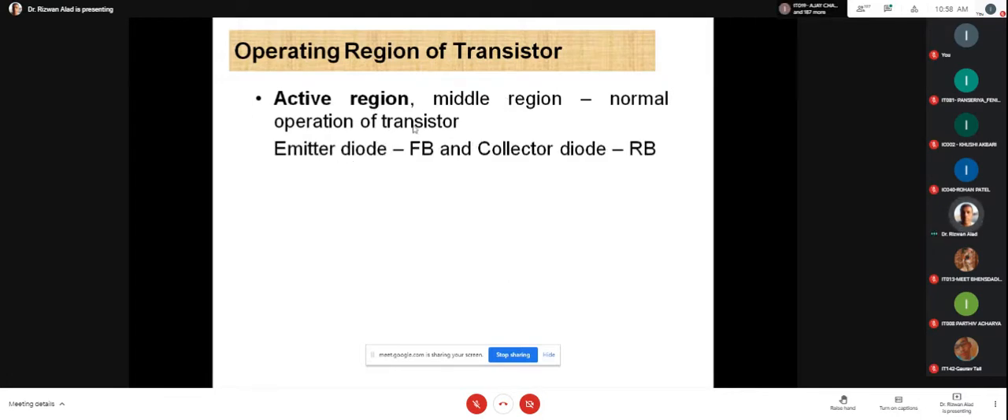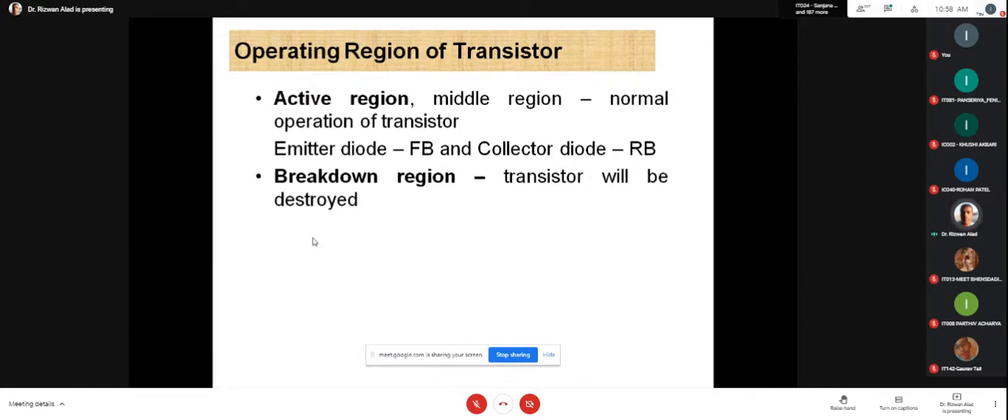Now please write down this point. In the active region, the emitter diode is forward biased and the collector diode is reverse biased. Please remember these are the summary points. In the active region, the emitter diode is forward biased, and the collector diode should be reverse biased. Is that clear, Rohan? Yes, sir. Okay, please write down this summary point in a notebook.